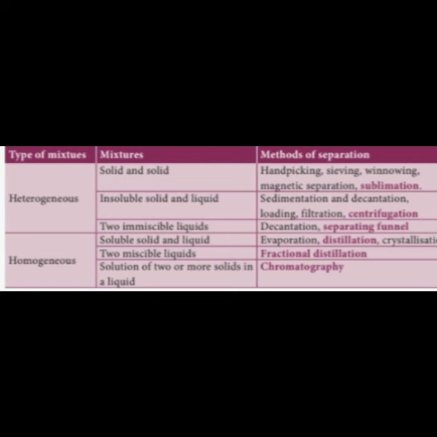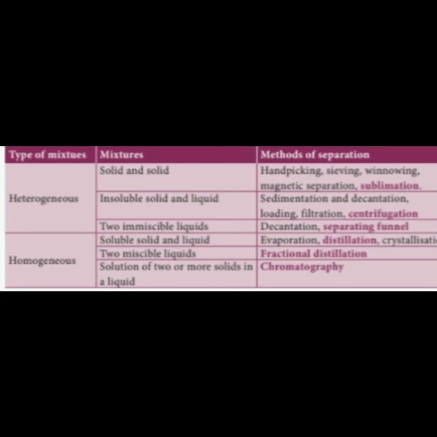If both liquids are completely soluble, we use fractional distillation. For example, water and alcohol are both miscible liquids with different boiling points. Water boils at 100 degrees Celsius, but alcohol boils at nearly 60 degrees Celsius, so alcohol changes into vapor first, and then the water.